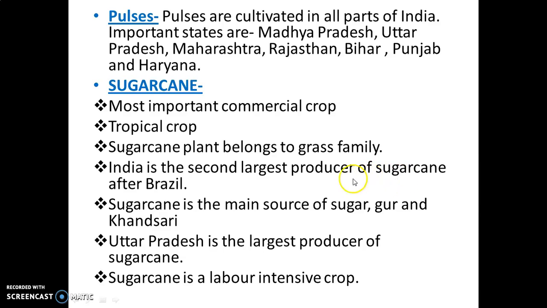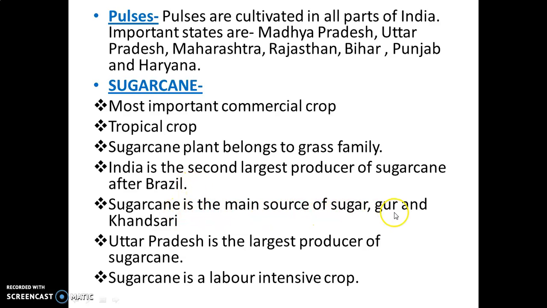India is the second largest producer of sugarcane after Brazil. But if we compare both the countries, India has the maximum agriculture field, or we can say India has the largest area under sugarcane. But the productivity is low. Why is productivity or yield low in India? Due to poor quality seeds, or we can say old methods are used compared to Brazil. Brazil is the largest producer of sugarcane because modern technology, modern irrigation system and good quality seeds are used.